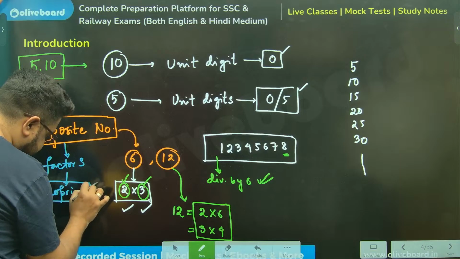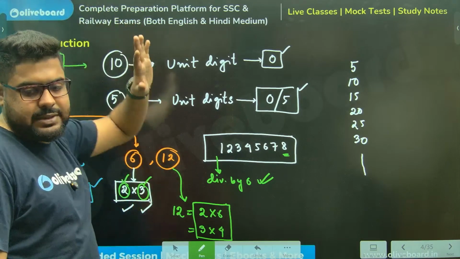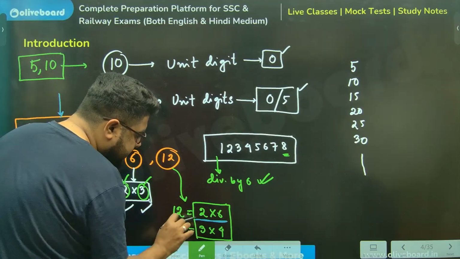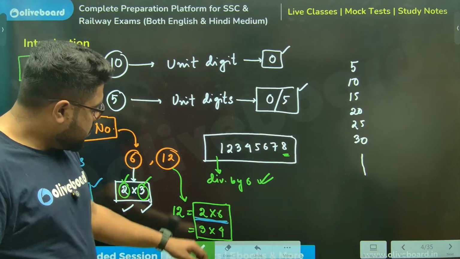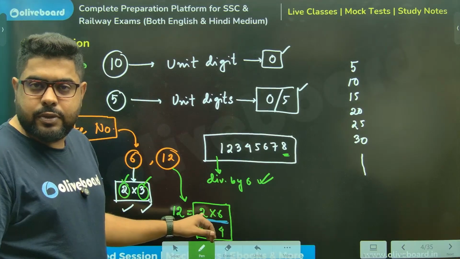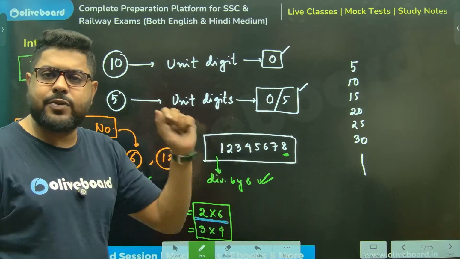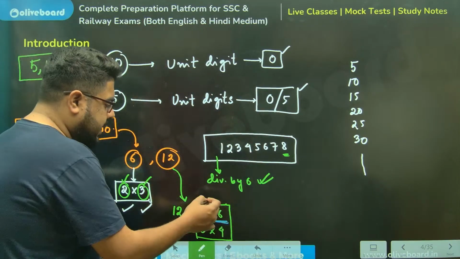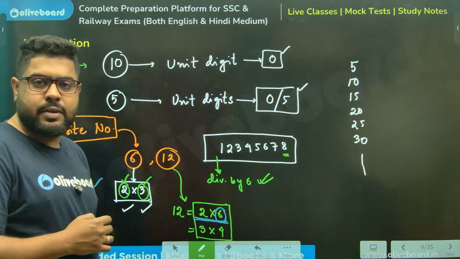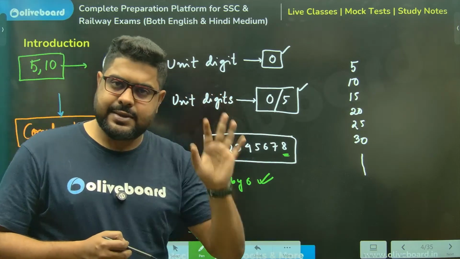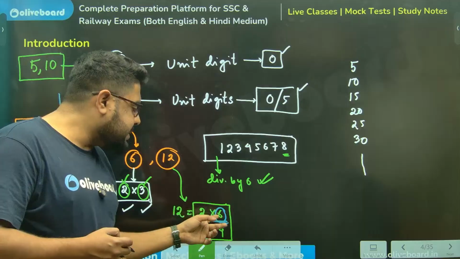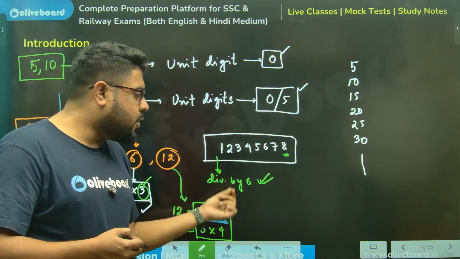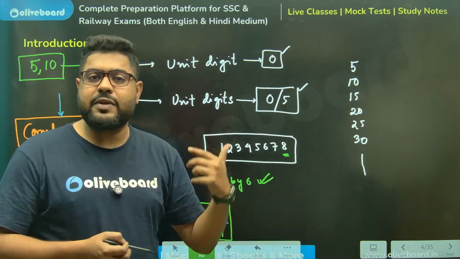Otherwise, what will happen? Please understand this. If I write 2 and 6, it is divisible by 2, so I check whether a number is divisible by 2 or not. Now, if it is divisible by 2 and I now take 6, I just need to check whether this number is divisible by 3 or not, because it is already divisible by 2. 2 is the common factor.